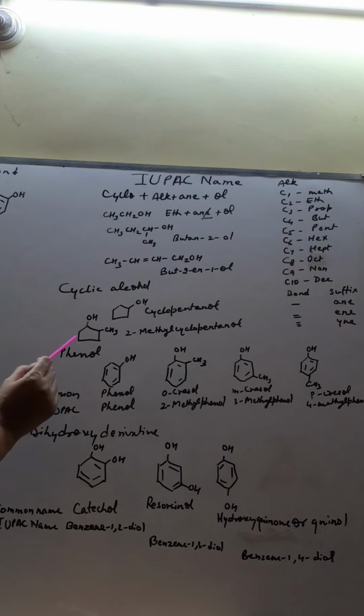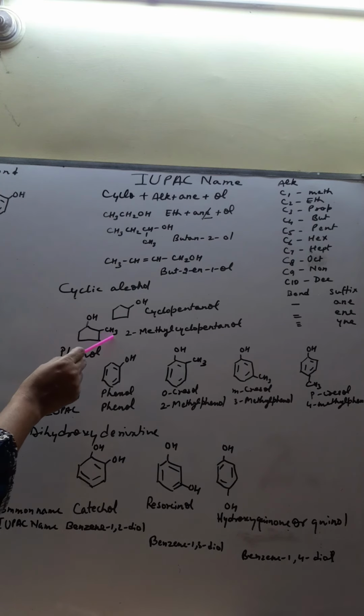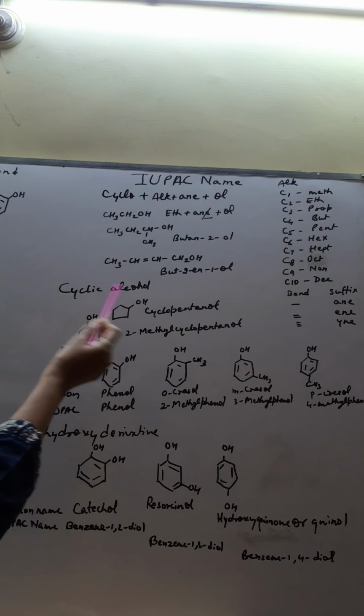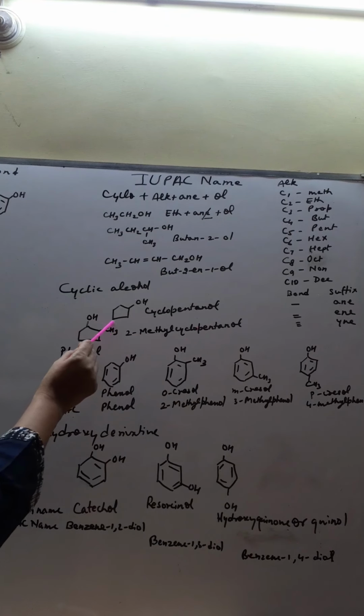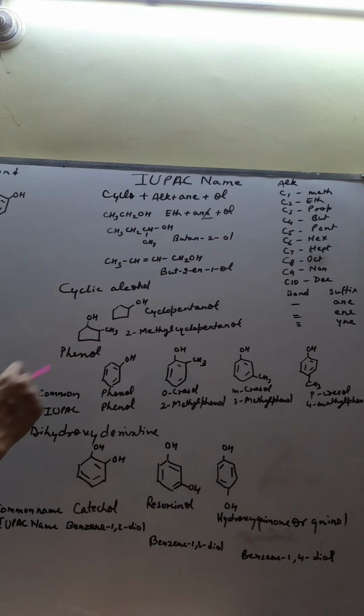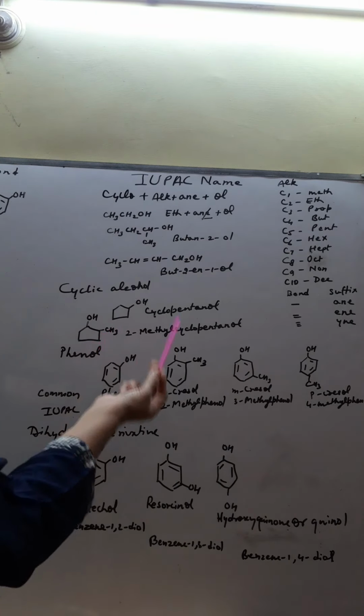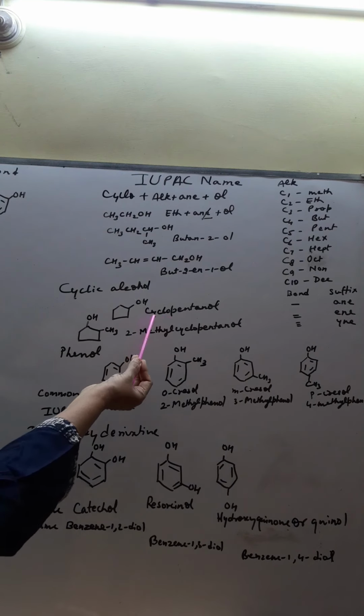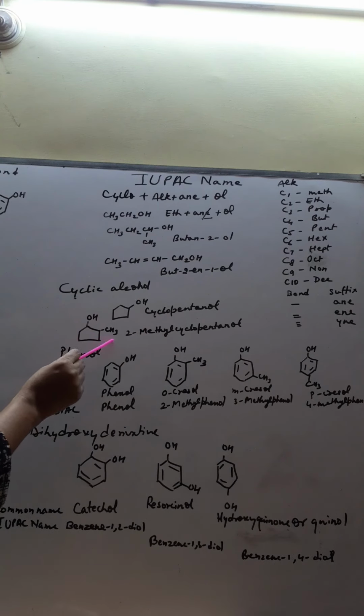Now look at this compound. In this compound you can see this is OH and this is CH3. Now this OH is the functional group here, so it has to be written in the form of suffix, but CH3 is a substituent, so it has to be written as a prefix. But this prefix has to be written, सबसे पहले cyclo लिखना, उसके पहले इसको लिखना है. This is the secondary prefix.